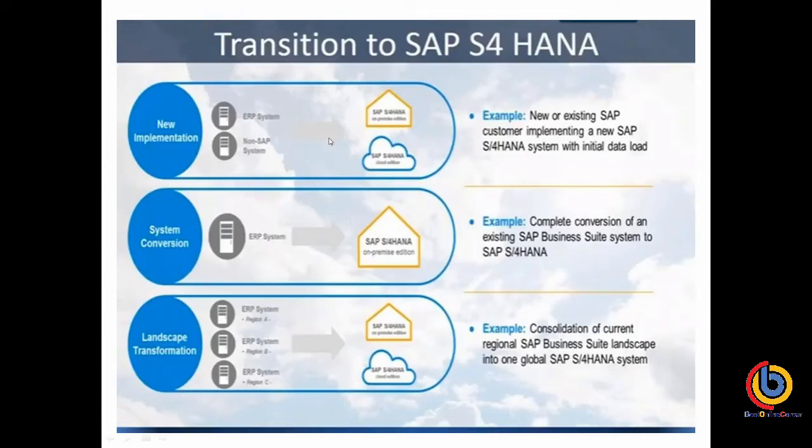There are three kinds of transition, and we will mostly see the new implementation and how we can perform certain activities. For system conversion, I will let you know the entire details, because we basically cannot see the conversion in the system, but I will cover what the basic prerequisites are and what conversions SAP has given within the SPRO tools, like the finance migration or any simple logistics migration, which I will show in the system.